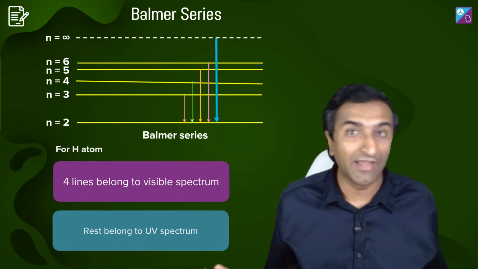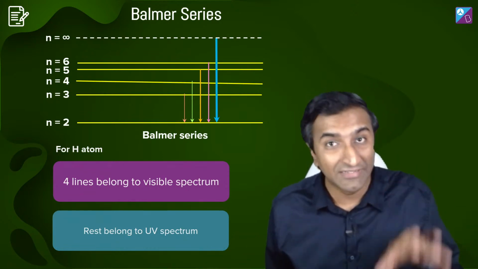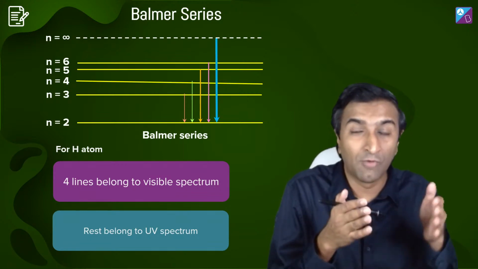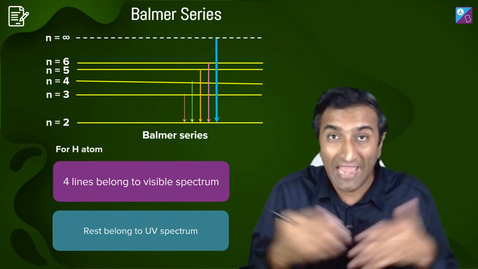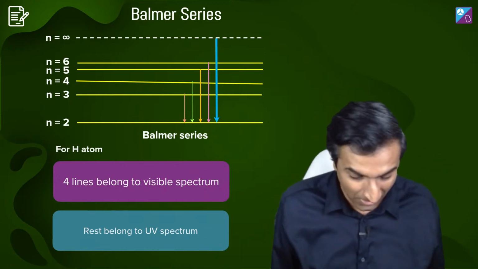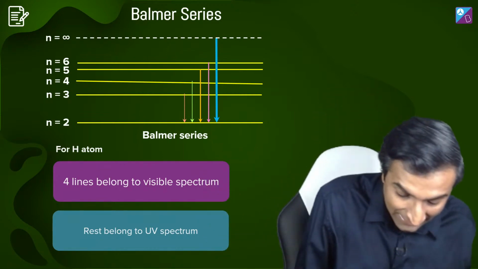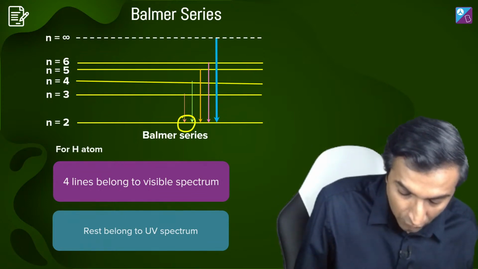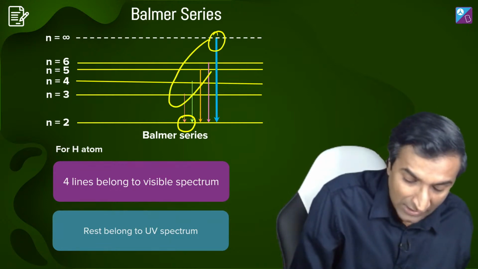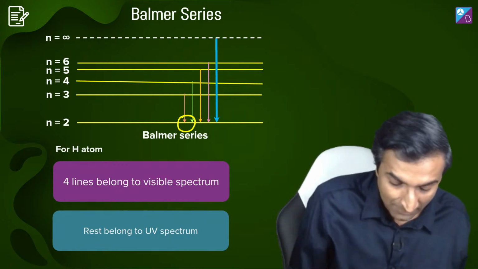I keep telling students here, chemistry and physics are very interlinked, especially this chapter and thermodynamics. Do thermodynamics properly here, do modern physics and atomic structure, and you're sorted with 4 questions straight away. Yeah, easy peasy. Okay, so what is Balmer series? When n is equal to 2. The upper n can be anything, but it comes down to n equal to 2, then that's Balmer series.